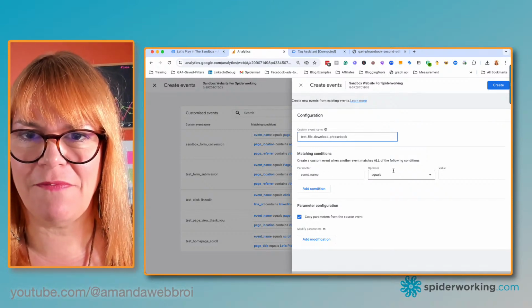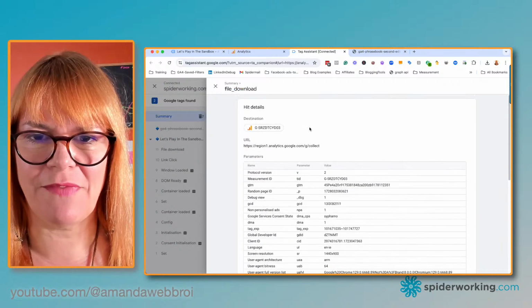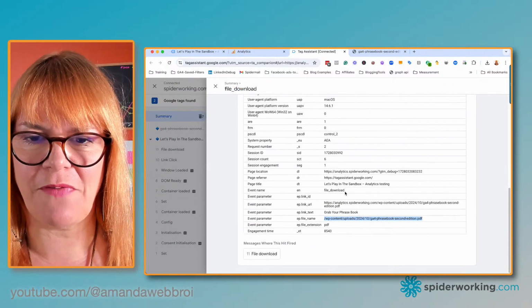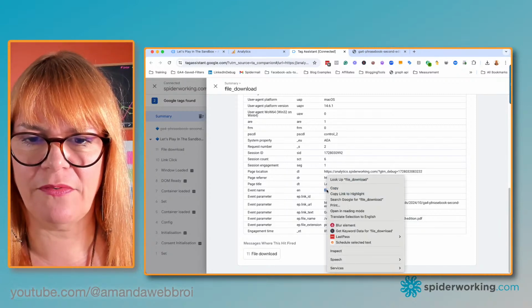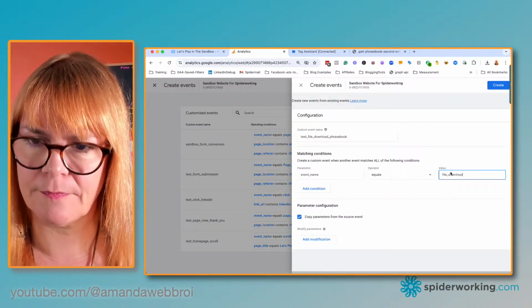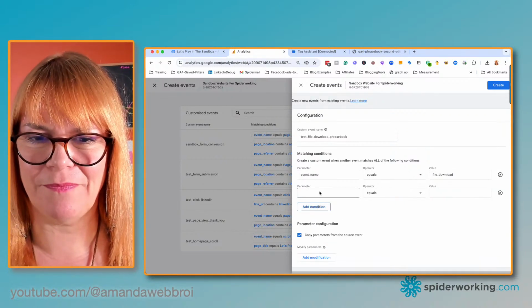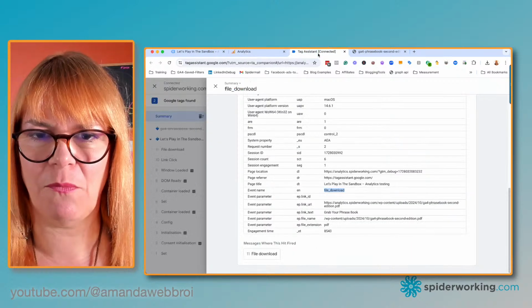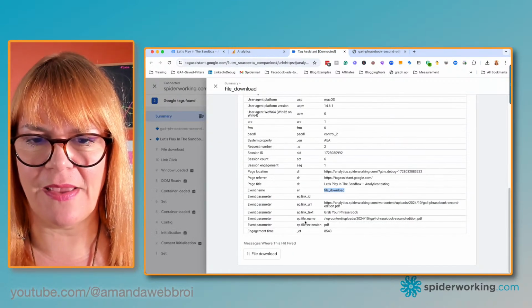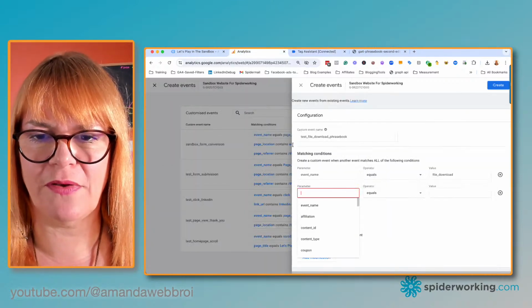So this time the event name, let's just double check what the event name is. Down here somewhere. File download. So you can see it's file underscore download. So I'm going to copy that. Add condition. And what did we say it was? Let's go back in. Where is it? Yes, the file name, file underscore name.